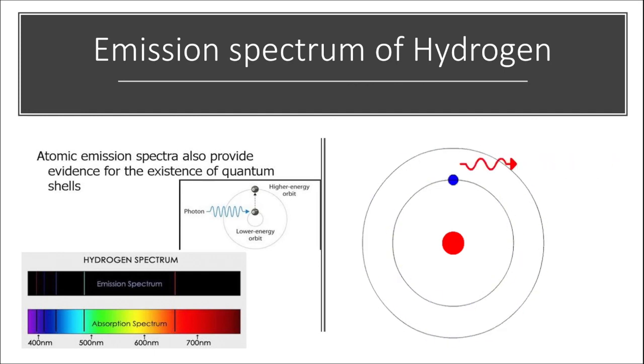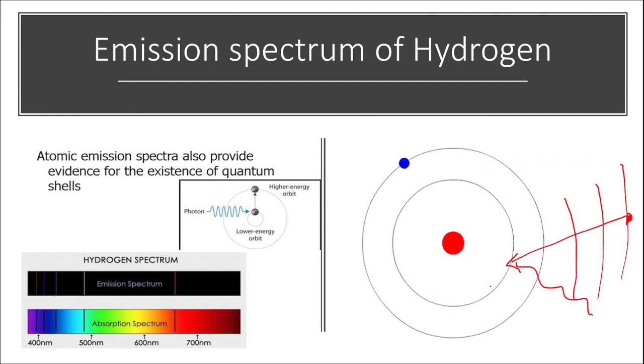In fact, in an atom, there can be infinite number of orbits which can be possible. Therefore, there are various kinds of jumps that an electron can make. It is possible that the electron from the first level directly jumps to the fifth energy level over here. Now, while returning back from the fifth level again to the ground level, the electron will again have to emit certain radiation. But obviously the radiation that would be emitted while jumping from fifth level to the first level would be different than the kind of radiation which is corresponding to this jump shown here, that is from the second level to the first level.